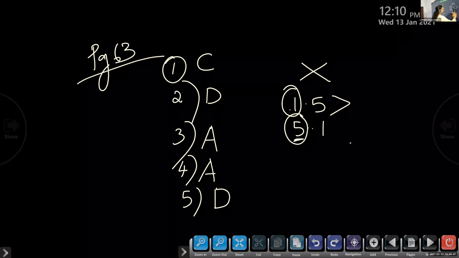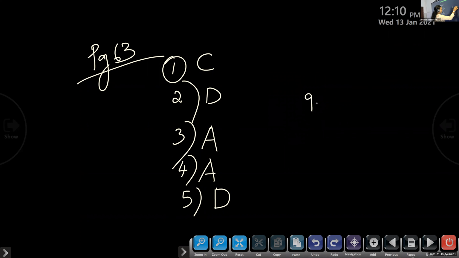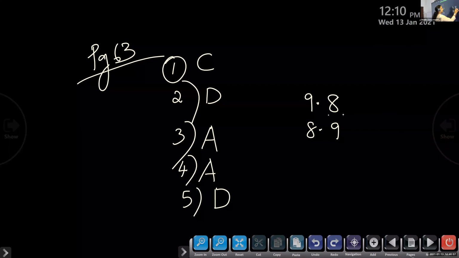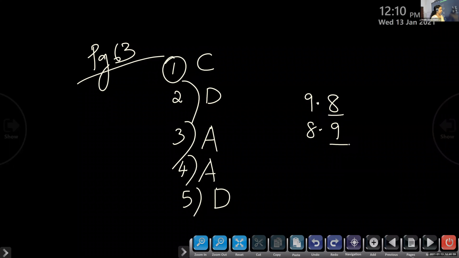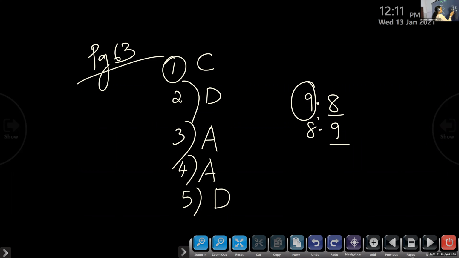9.8 and 8.9. First of all, we have to check whether they are like decimals. They are like decimals because we have only 1 digit. Then compare the integral part. 9 is greater than 8. So this option is correct.